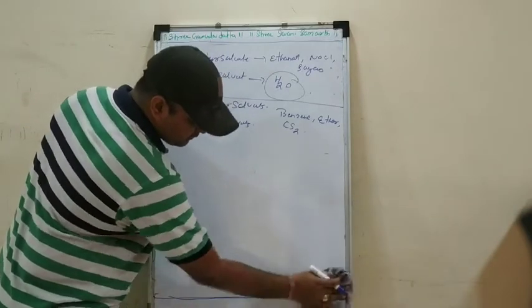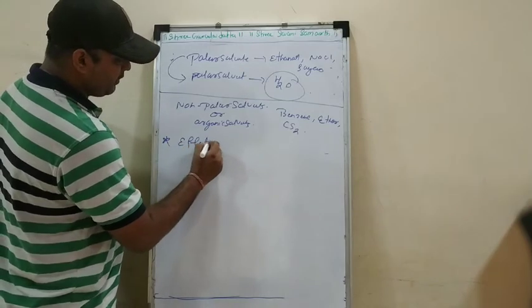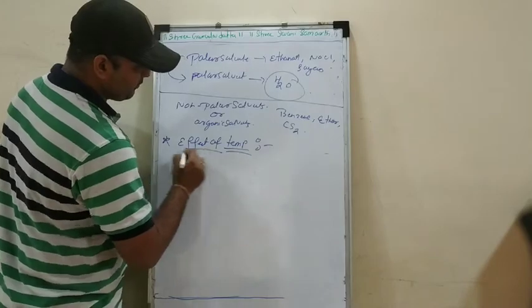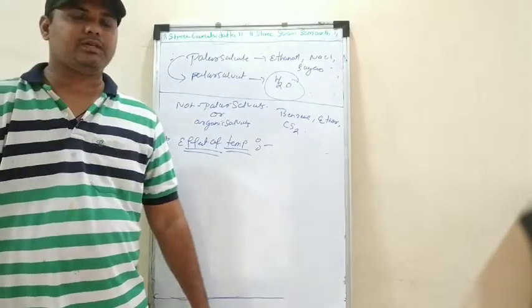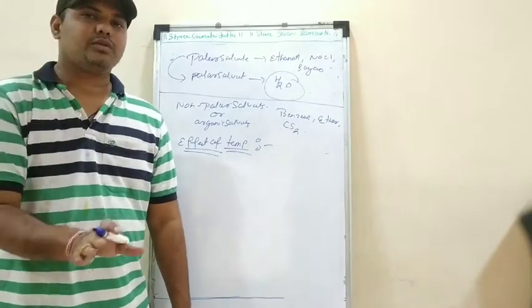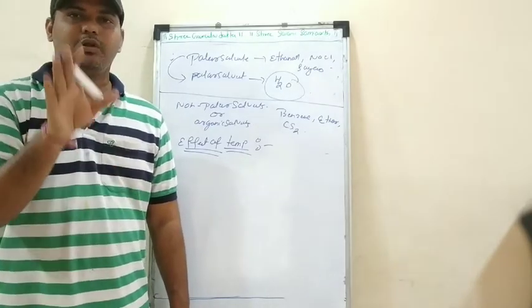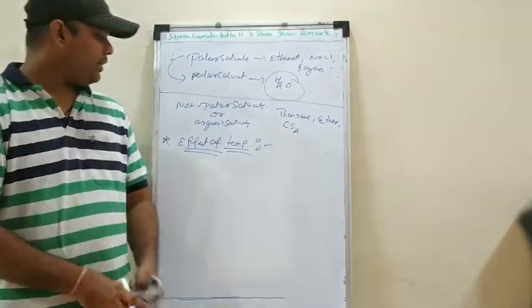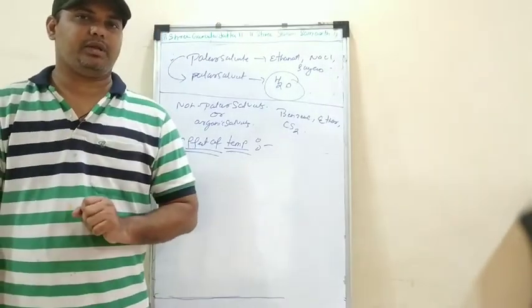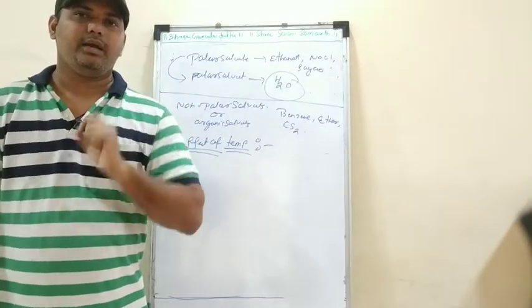Second factor, effect of temperature, right? So the first factor was nature of solute. Nature of solute says that the polar solutes will be soluble in the polar solvents, and non-polar solutes will be soluble in the non-polar solvents, right? Now in this case, effect of temperature: when you increase the temperature, the solubility will either increase or the solubility will decrease, right?